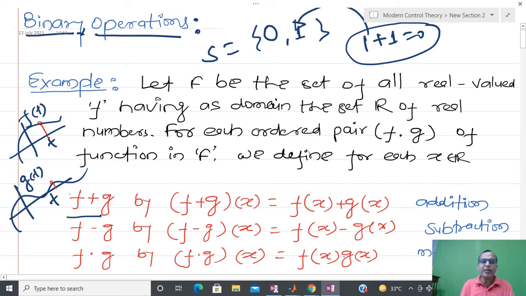So if you use pointwise addition, then you are able to define how to add two functions. Basically I just know how to add two real numbers, and after that I am going to write a kind of program which will detect each and every entry at each time instant, and then use the same hardware to add those two numbers. So the hardware is limited.